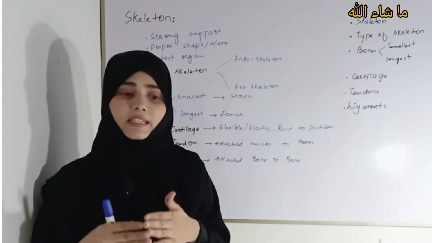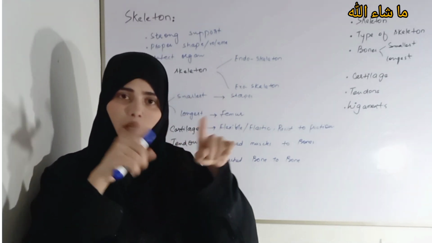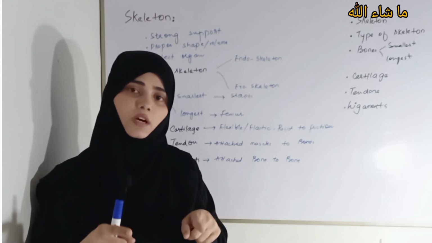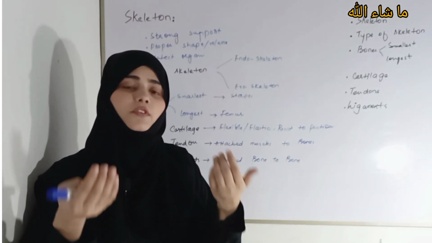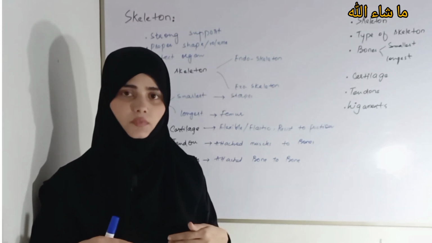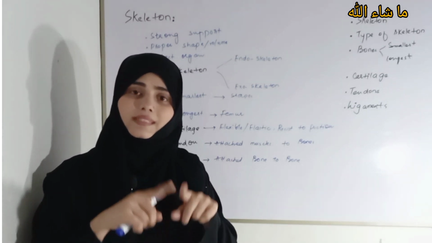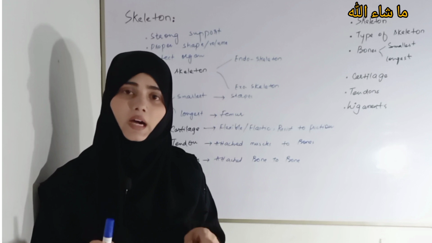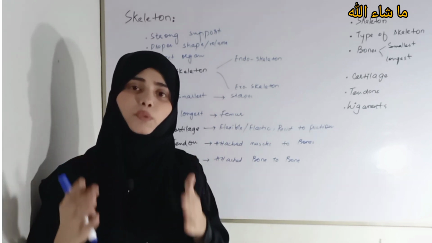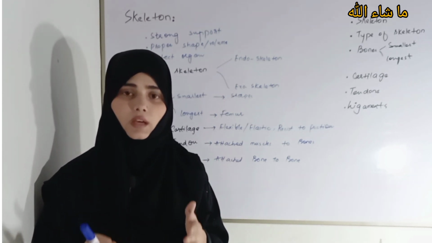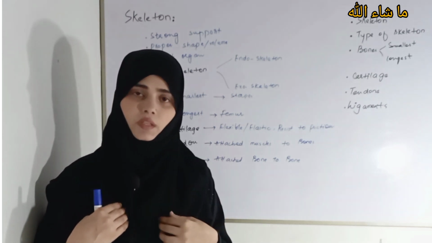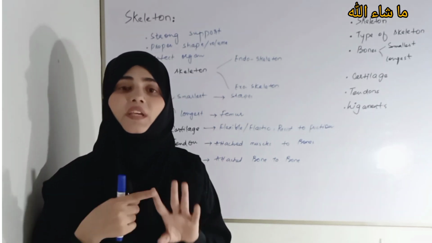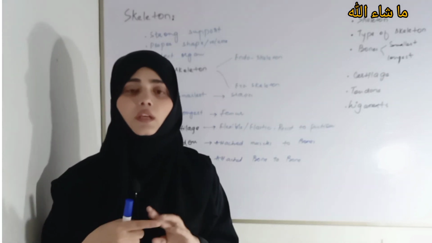skeleton is. Skeleton means a framework which gives strong support and proper shape to the human body, and this skeleton is made up of hard, white, rigid bones, and there are 206 bones present in our body, and there are three major responsibilities of the human skeleton.